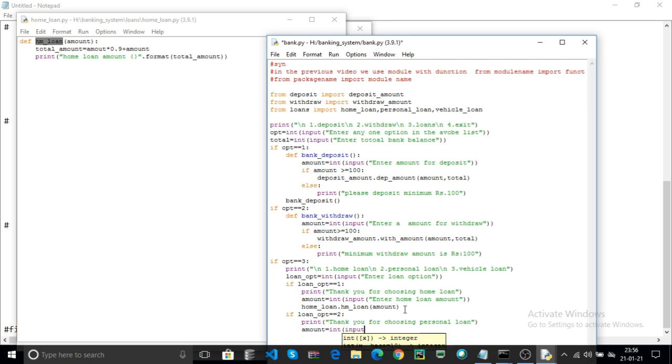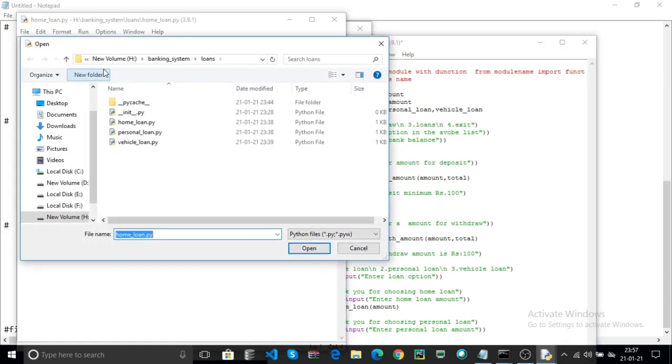Here int of input is taking an input in a dynamic way. Here enter personal loan amount. Now here you can call the personal loan module.